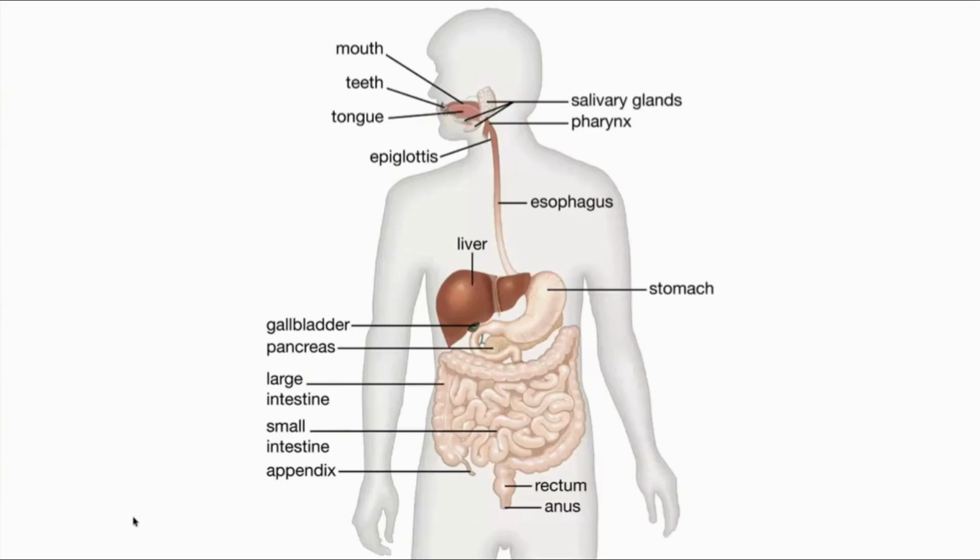Now let us look into the parts of the digestive system. The digestive system starts from the mouth and ends in the anus. Starting from the mouth, we have teeth, tongue and salivary glands, which are responsible for saliva production. Below that we can see the pharynx and epiglottis. The epiglottis prevents the passage of food from the mouth to the lungs. So it helps to push the food to the stomach, and it enters the stomach through a long tube called the esophagus.